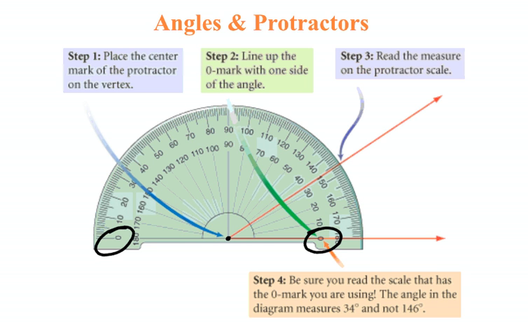You may choose to use either 0 mark, but if you start from this 0 mark, make sure you measure using these numbers. If you choose to start with this 0 mark, make sure you use these numbers to measure the angle. Step 3, read the measure on the protractor. So since we started from this 0 mark, and clearly the red angle is less than 90 degrees, we will measure the angle using these numbers, and we will come up with an angle measure of about 34 degrees.